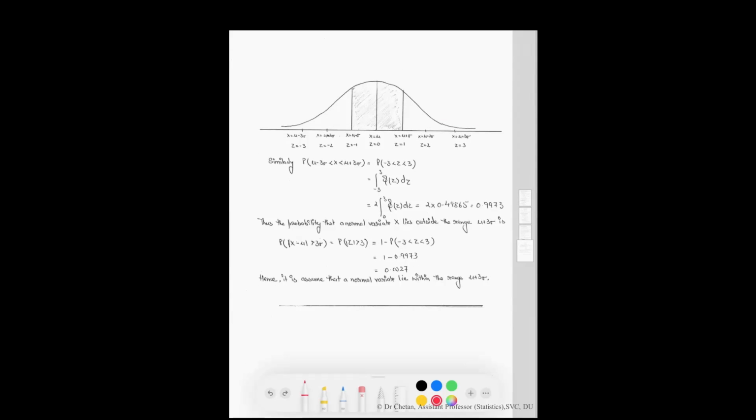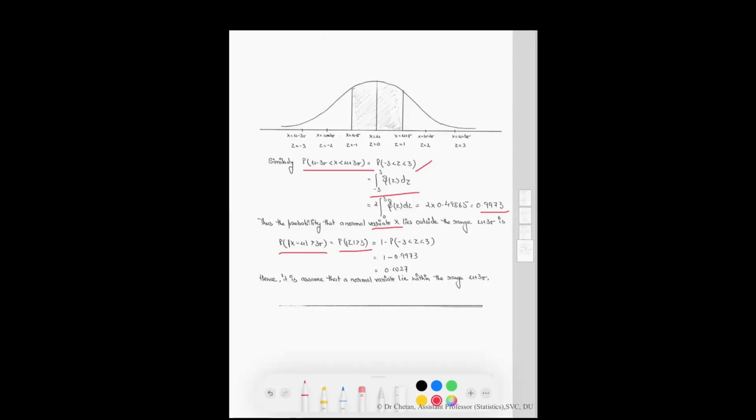Similarly, we can calculate the probability of x lying between mu minus 3 sigma and mu plus 3 sigma, which is equal to the probability of z lying between minus 3 and 3, which is equal to this quantity. The value of this quantity is equal to this thing. Thus, the probability of the normal variate x lying outside the range mu plus or minus 3 sigma is given by this quantity.